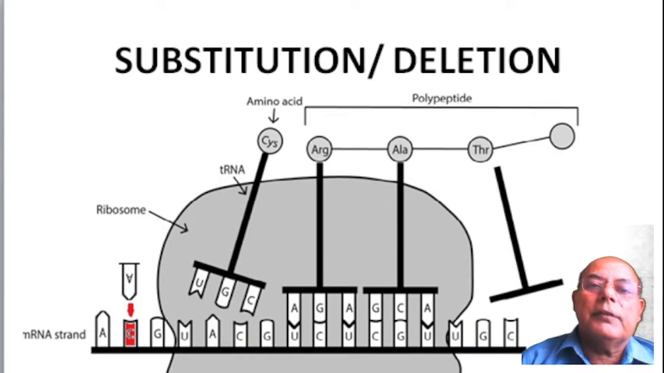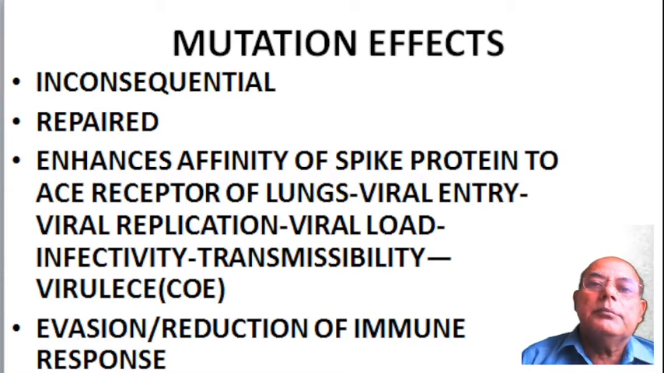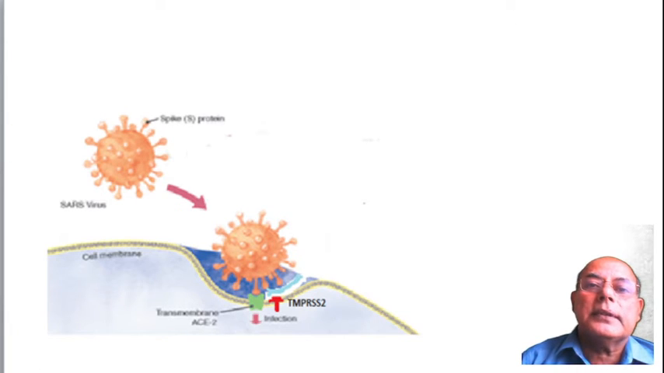Substitution or deletion of even one nucleotide will change the antigenic protein. Mutation effects may be inconsequential, may be repaired, or may enhance the affinity of a spike protein to ACE receptor of lungs, leading to increased viral entry, viral replication, viral load, infectivity, transmissibility, and virulence. Evasion or reduction of immune response may be the result of mutation.